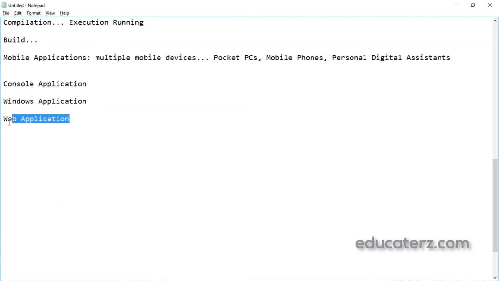Here, out of which we will be using web applications. In the entire course, I will be discussing web applications more, and Windows applications after that, and console applications also. So compared to console applications, I will be discussing more on Windows applications, and compared to these two, I will be discussing more on web applications.